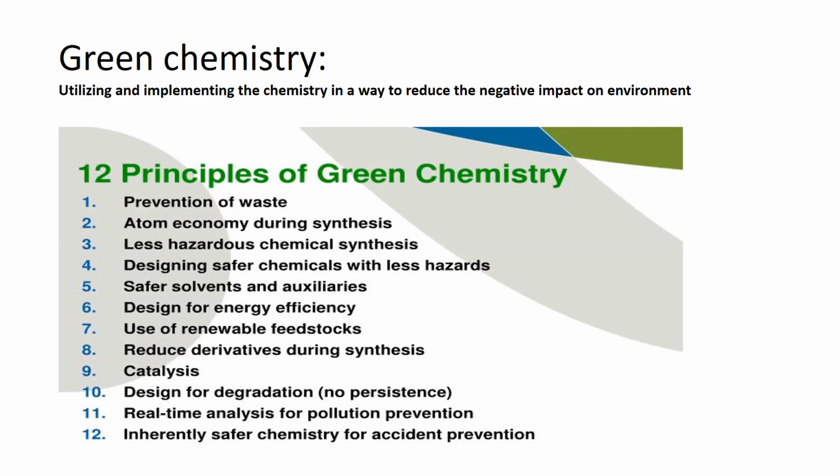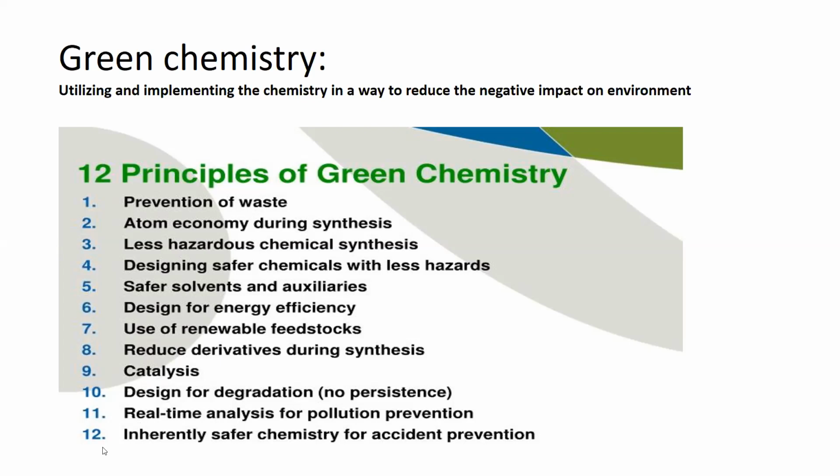We should be able to monitor the pollution from time to time, in order to avoid the negative impact that might come at the end of the procedure, right? So the procedures run through green chemistry routes should be able to monitor the real-time analysis of the pollution.